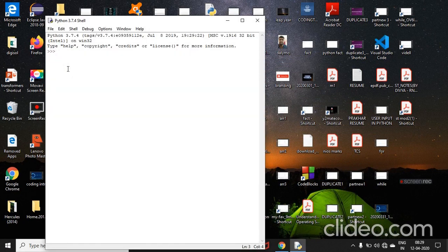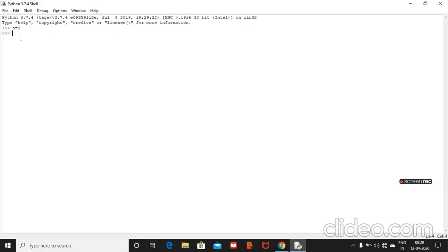Let's write some code. Okay, let's see some operators in Python. In basically every language you see a plus operator, minus operator, and so on. In Python you will first get float division, which we will talk about later. First, the assignment operator: you are assigning a value to A. A equal to 2, and if you print A, it will print 2.